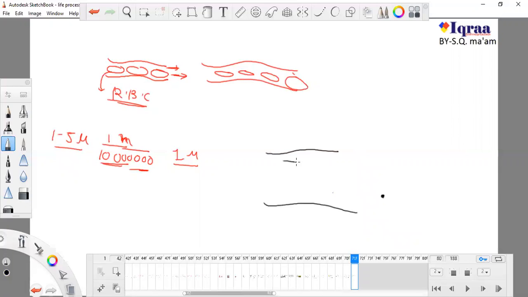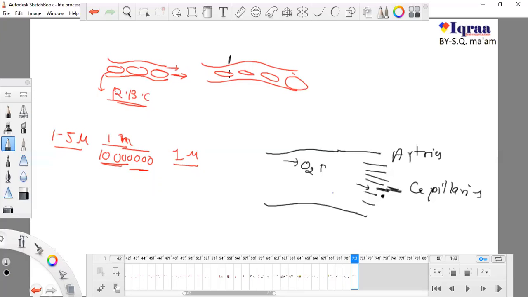So this aorta is taking pure blood, which is oxygen-rich blood, and I want to give this blood to this particular cell. Is it possible that this huge aorta can come in direct contact with these small cells? So it is better that the aorta bifurcates into small arteries, and these small arteries again bifurcate into very small pipes, which are known as capillaries. These are blood capillaries. They are so tiny that only one RBC can pass through. These are RBCs, which contain hemoglobin.